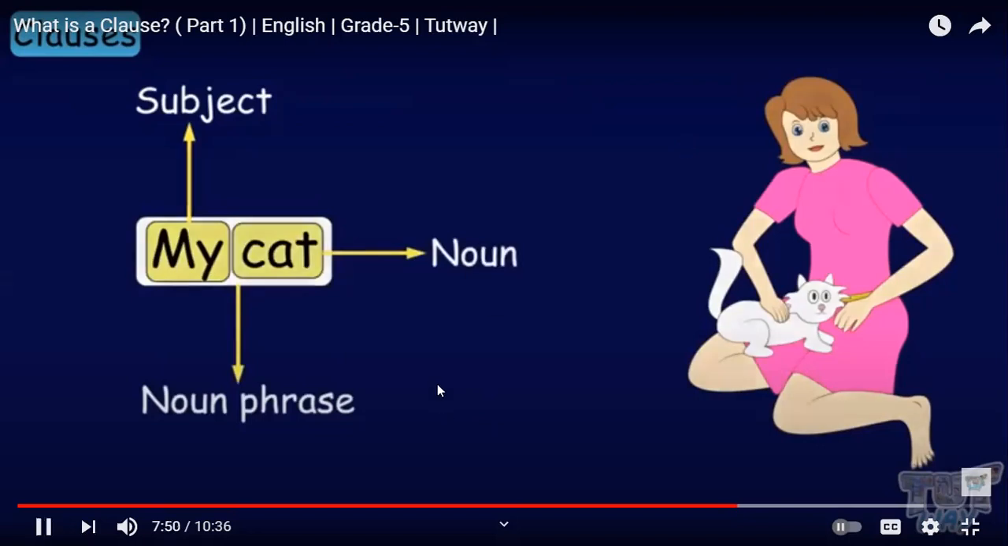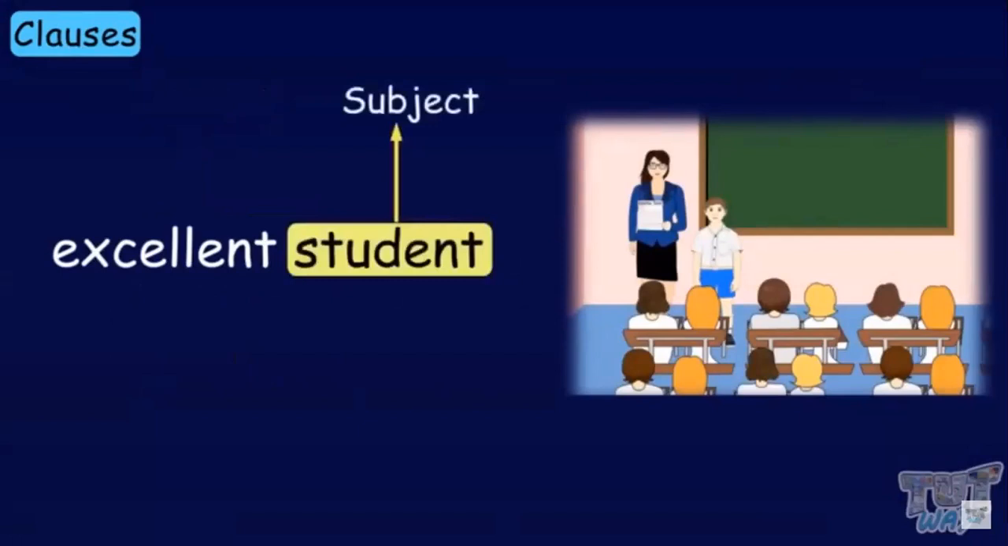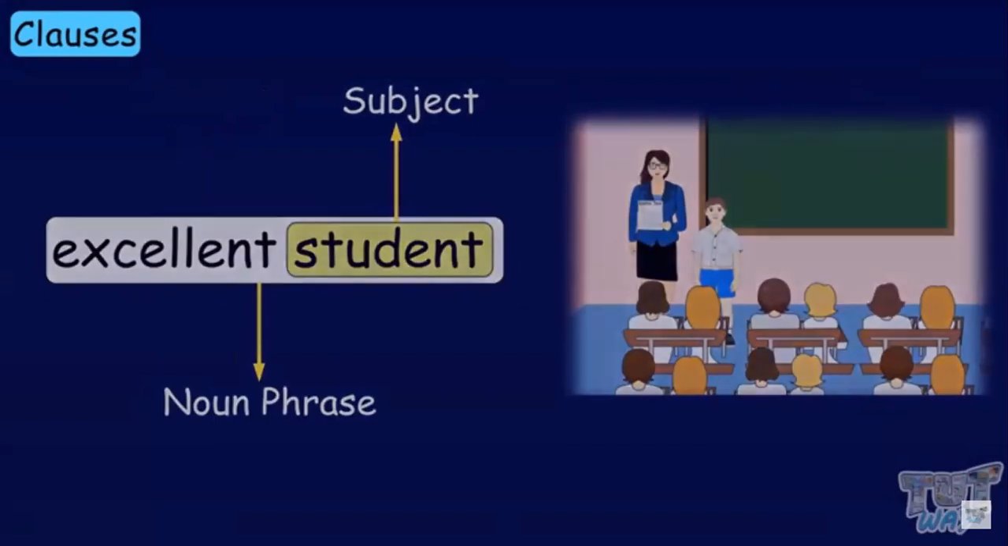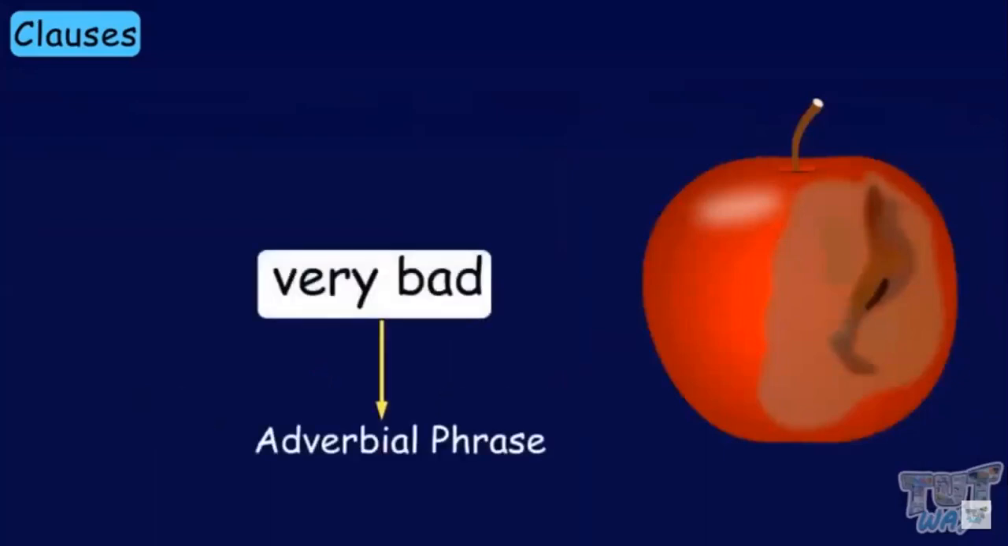Excellent student. No verb here, just a subject. The main word is student, so it's a noun phrase. Very bad. Not a sentence. No subject here. It's an adverbial phrase. The main word here is very, so it's an adverbial phrase.